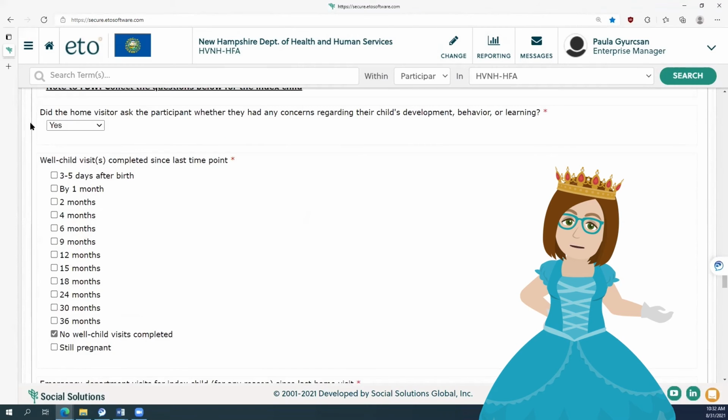This question, did the home visitor ask the participant whether they had any questions regarding their child's development, behavior, or learning? Always needs to be answered. I said yes. You can also say no, or if they're pregnant, select still pregnant. I think that on every home visit, this is probably discussed in some form, whether you specifically asked, do you have any concerns about your child's development? Just think about that when you're answering this question. Did any of these topics come up?